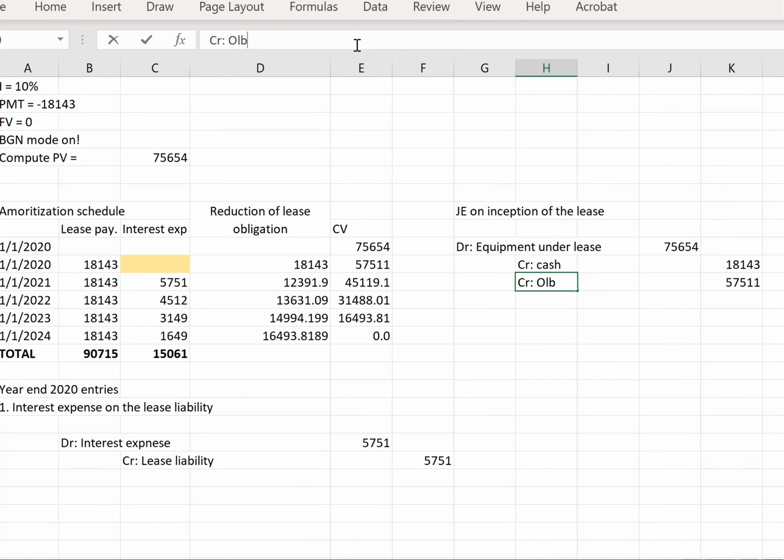Obligation under capital lease. So we've got equipment under lease, cash, and obligation under lease. This can actually just be called obligation under lease.